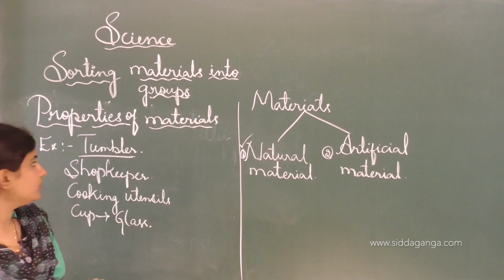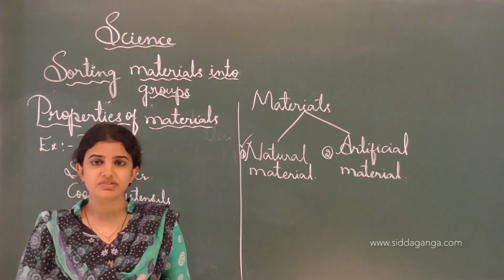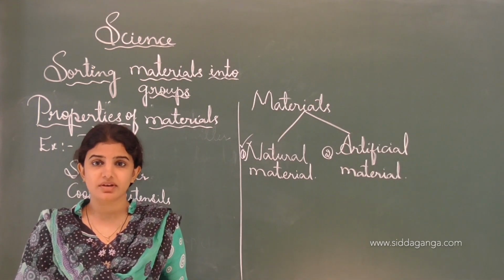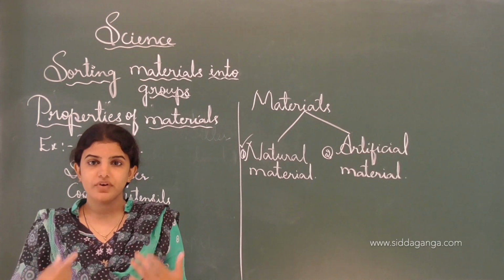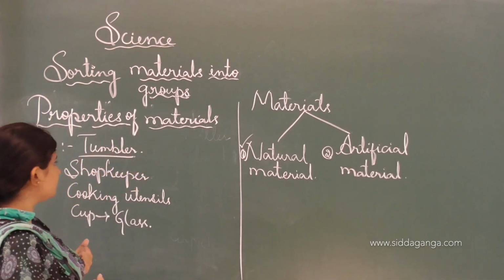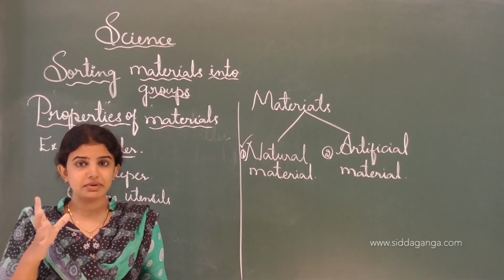One by one I will tell you. Properties of a material means the material possesses different types of properties. According to the properties, materials are used for our purpose and our need, in which the first one is the tumbler. Tumbler is nothing but the jug.